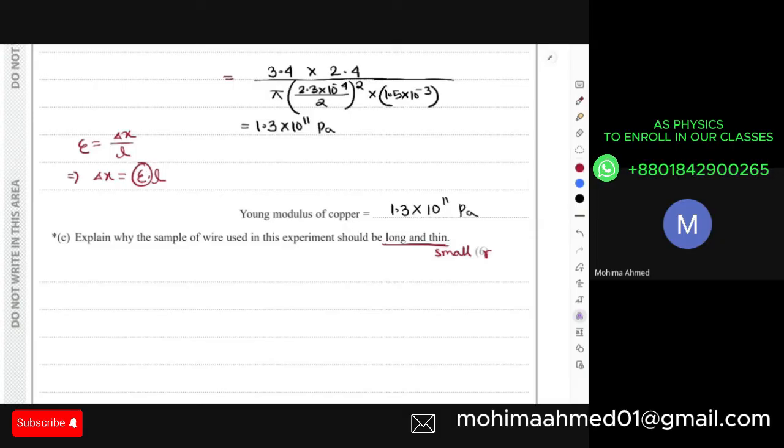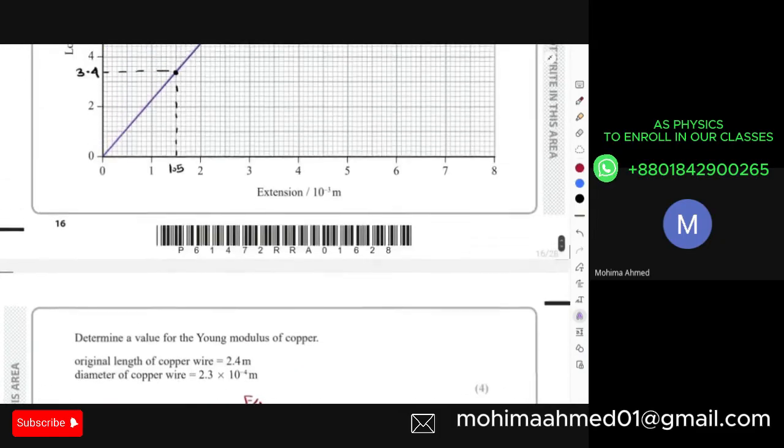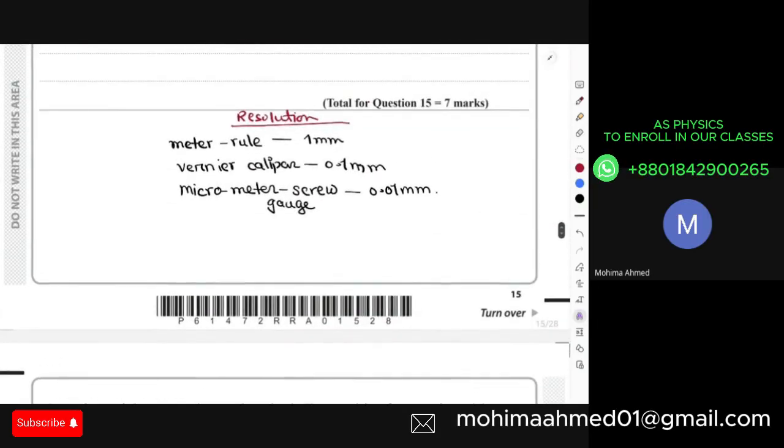For these small extensions, if I have to measure them, it doesn't matter which measuring instrument you're using, vernier caliper, meter ruler, or micrometer screw gauge, you have to understand that the smaller the data that you're measuring, smaller data always gives you larger percentage uncertainty. Okay. So now over here, if you want to make your entire experiment more accurate, then you have to use the idea that I have to somehow get larger extension.